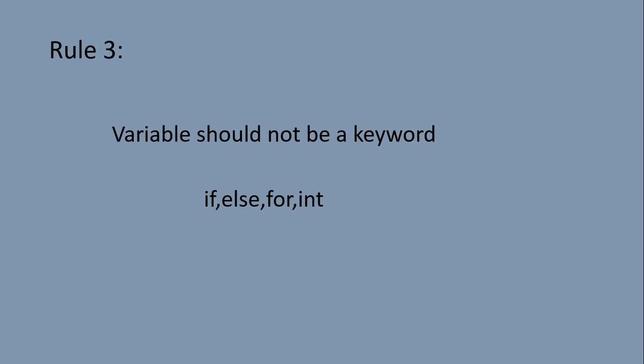The third rule is the variable should not be a keyword. Means the variable should not be a reserved word. For example, if, else, for, int all are invalid variable names because they are reserved words.